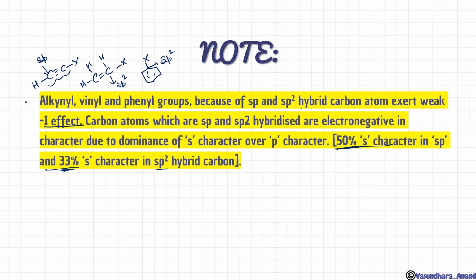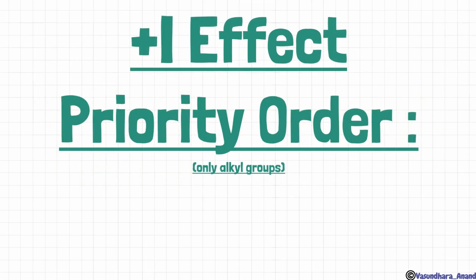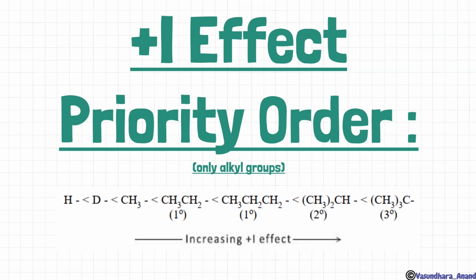So this was the thing. All such groups are called electron withdrawing groups. Plus I effect: what is the priority order? We talk only about alkyl groups here. So tertiary will have more plus I effect, then secondary, then primary, then this is also primary, this is also primary, but here the number of carbon is more, so it will show more plus I effect than this. This is also primary or 0 degree, we can say, with fewer carbons, and then D and then H. So this is the plus I effect. Okay? The reason behind why this happens, I will tell you at last.